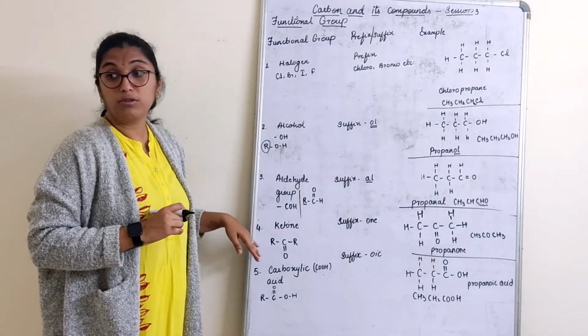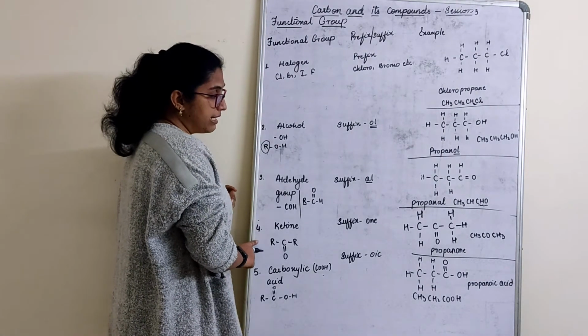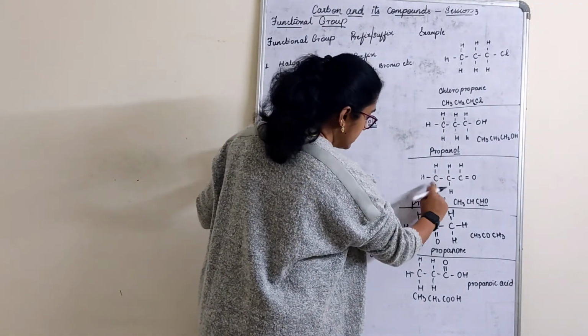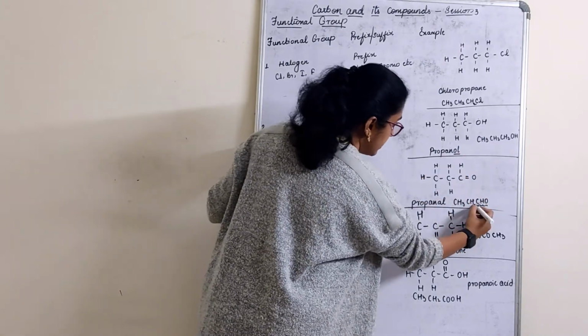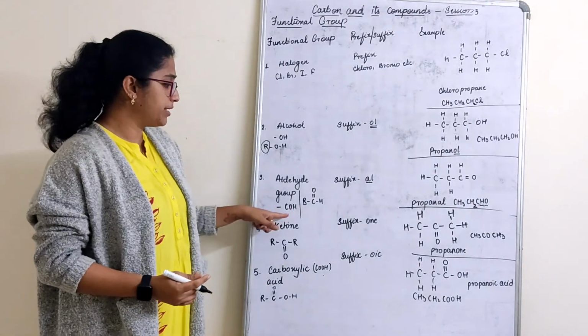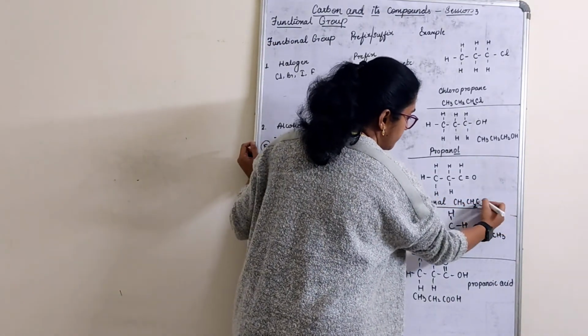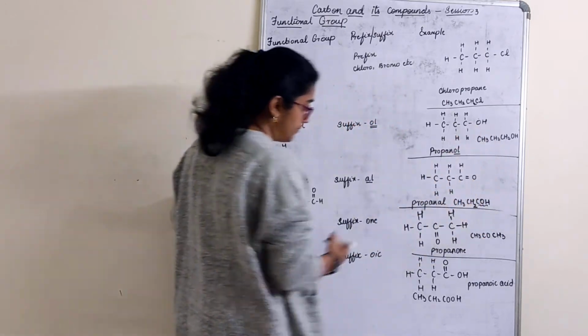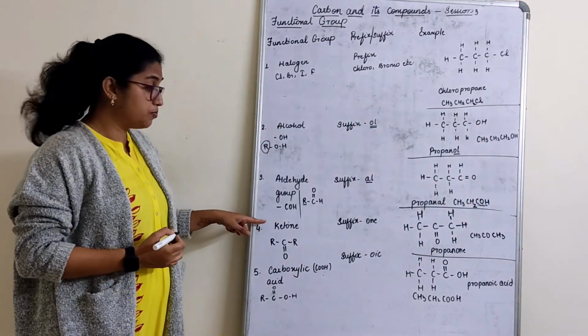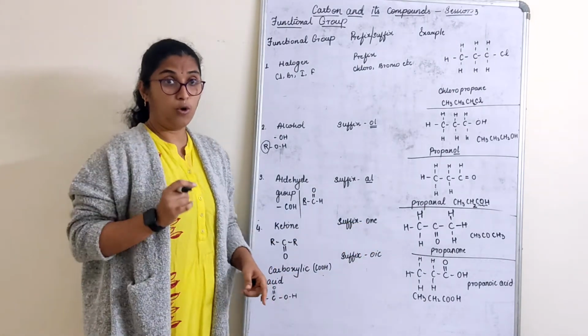Next we will go to ketone group. Once again CH3, CH2, then CHO or COH. That doesn't matter. We will write this as COH only. Okay. Next, ketone group. Now the ketone group suffix is ONE, on, one, what we say here.